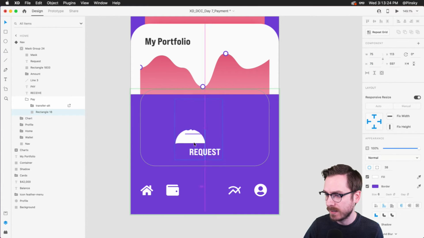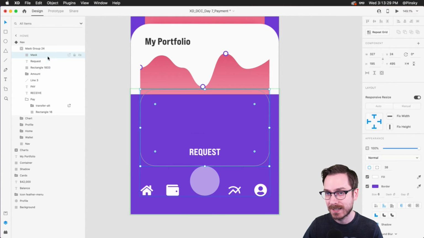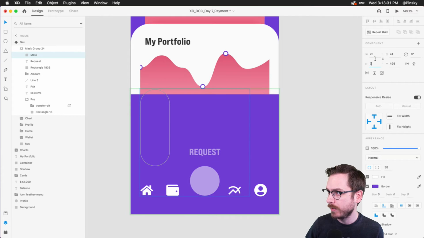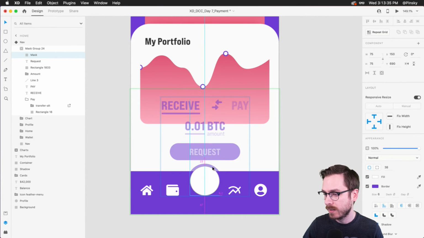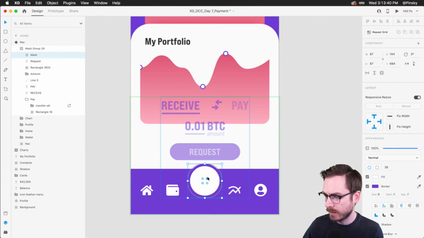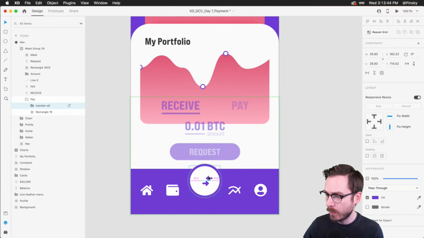So now that we have this nice little circle, we can pop it back into place. We also want to make sure to do the exact same thing with our mask, 75 and 75. Now, of course, you can do this beforehand, you can do this after. I just find it's a little bit easier to do it like this. All right, and we can grab this icon. And now what we can do is start moving things out of the way.